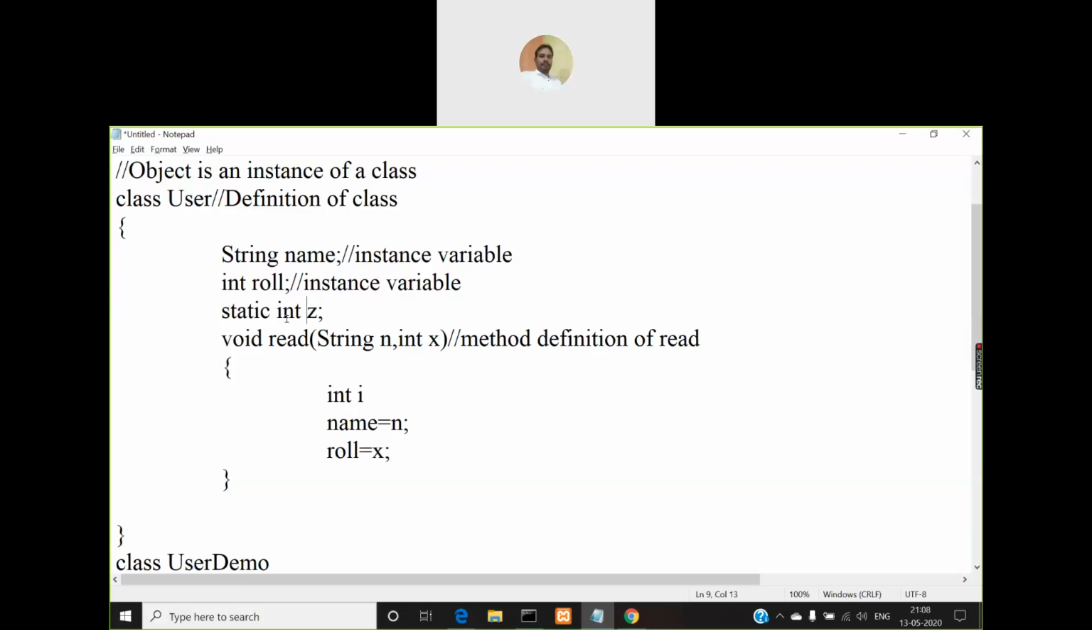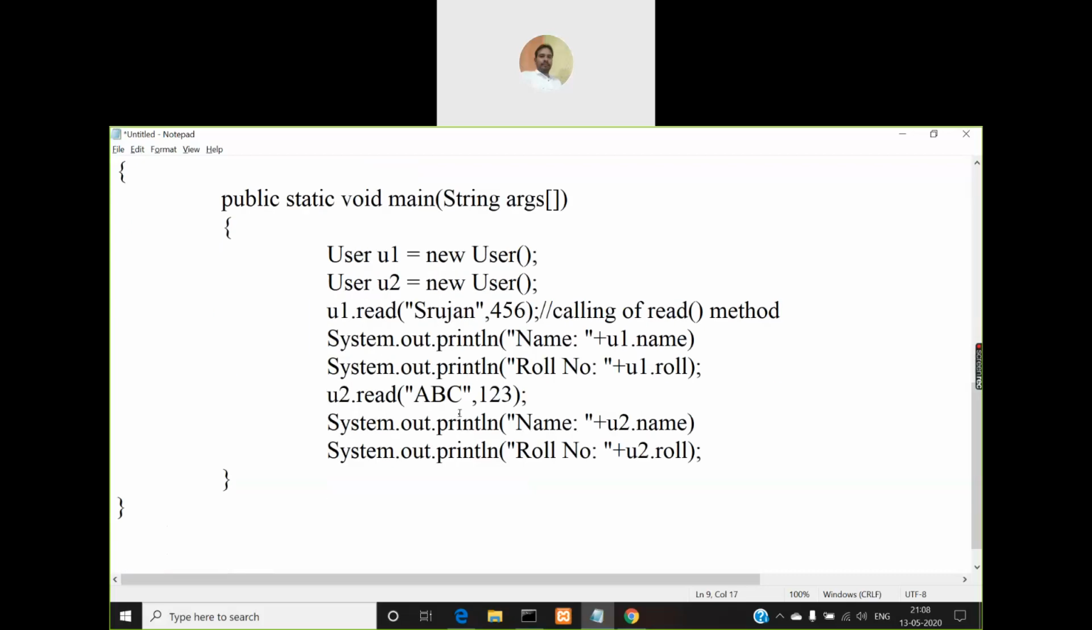So what is the meaning of static? When you create a variable as static, there will be only one copy of this variable for all the objects. All the objects will share the same z value. Say if I assign z equal to 10 here, and I access u1.z, it will be 10 only. Even if I access u2.z, that will be 10 only, because it is shared by all the objects. There is only one copy of that.